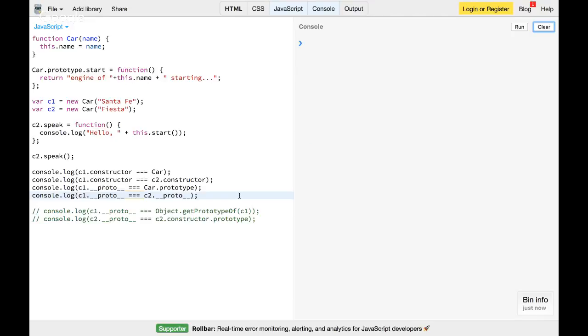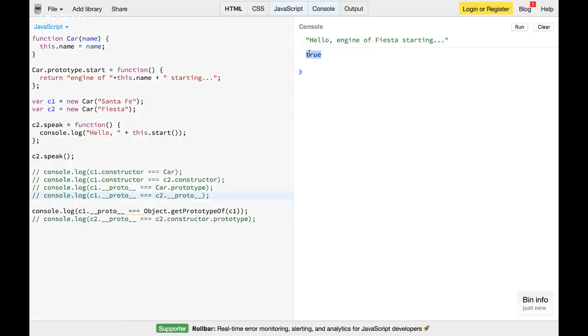There is one more method which returns that internal linkage between the two objects, c1 and Car.prototype. There is an internal linkage, which is nothing but the [[Prototype]]. We get that link from a method called getPrototypeOf. Object.getPrototypeOf also returns that link only. When I print this, it again returns true. So c1.__proto__ is equal to Object.getPrototypeOf(c1). And these are methods which are already available.